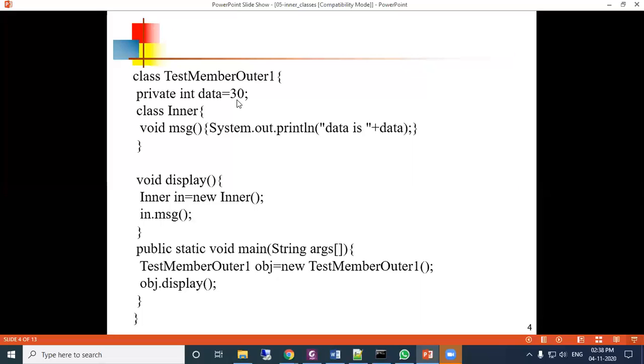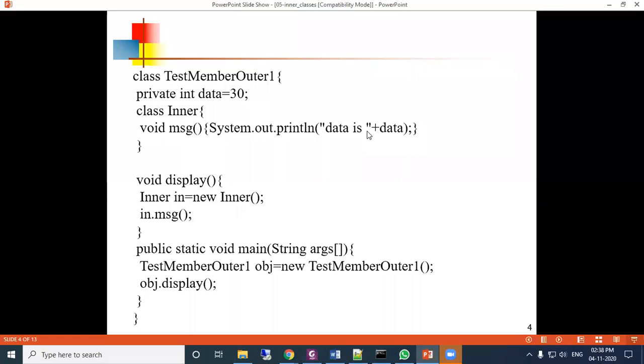Then class Inner, another class which is under this TestMemberOuter1. I have given the name Inner. So void msg is a method under the inner class. The msg method is printing the data value.